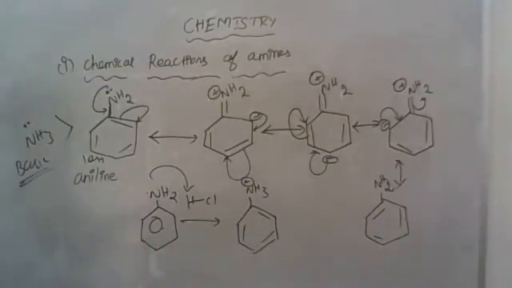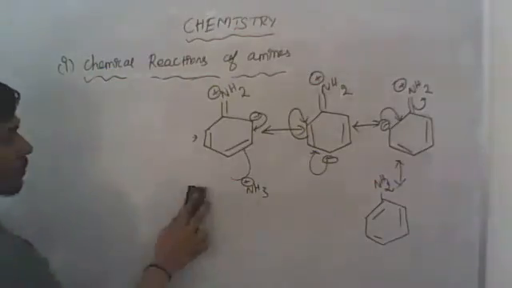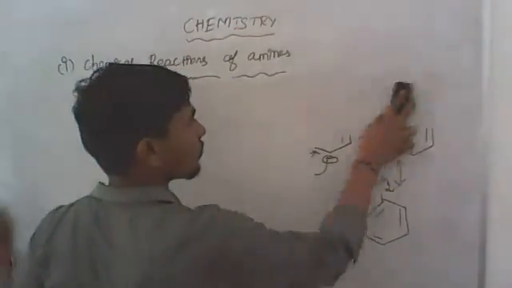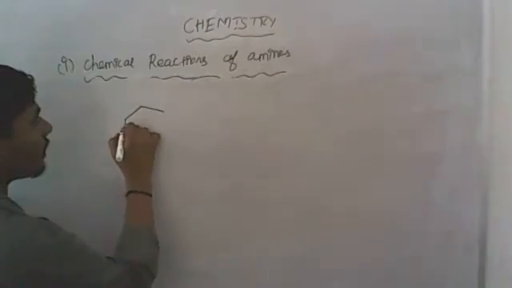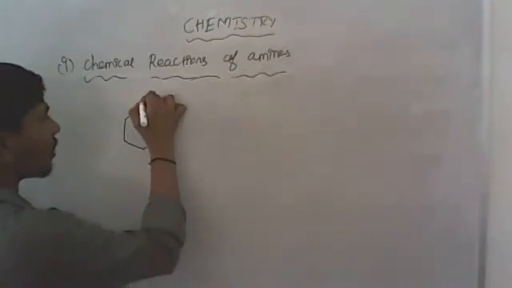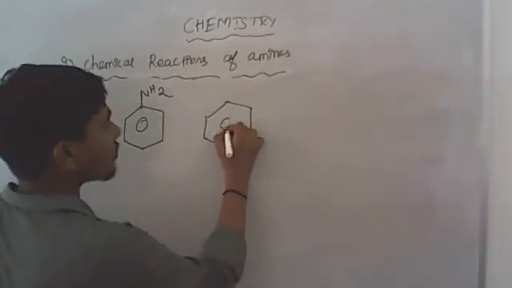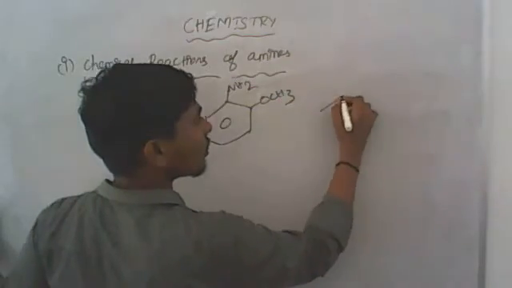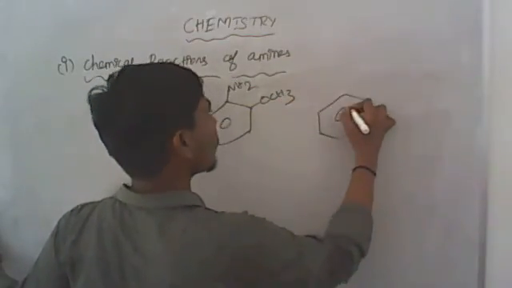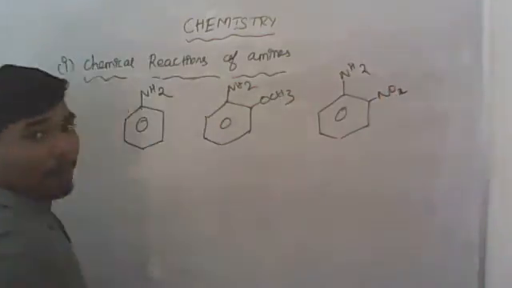Okay, then the next concept. If we take three different aromatic amines: the first one I am taking is aniline, the second one is NH2 with OCH3, and the third one is NH2 with NO2.